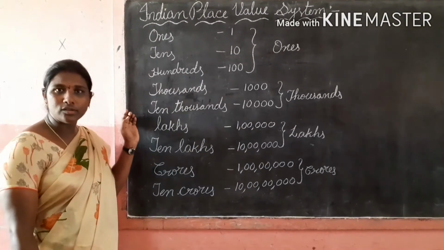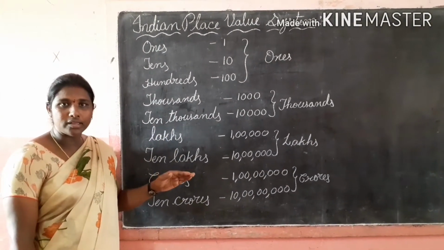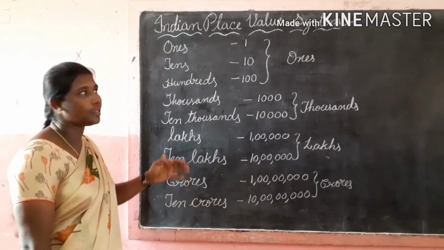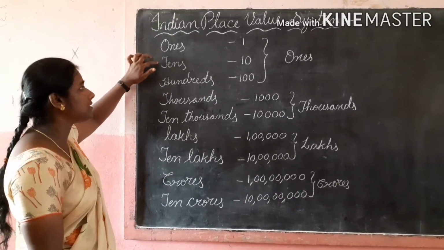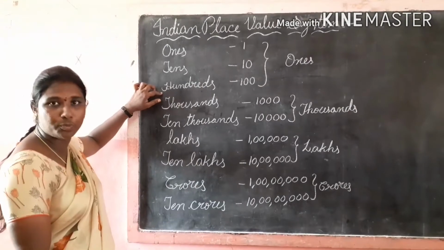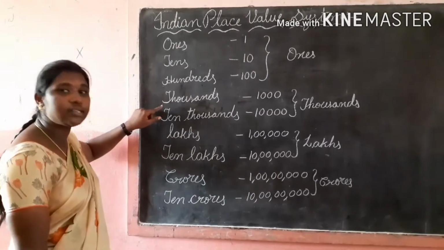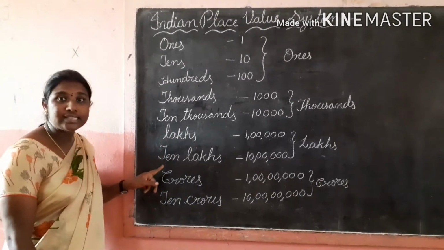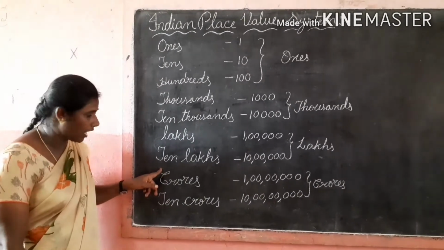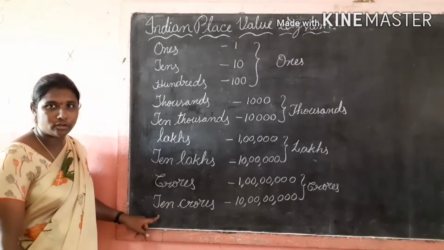In the Indian place value system, while we are writing the numbers, how do we put the commas? From the first, we have to put the comma before the ones, tens, hundreds place. Again, before the thousands, 10,000s place. Again, before the lakhs, 10 lakhs place. Again, crores and 10 crores.